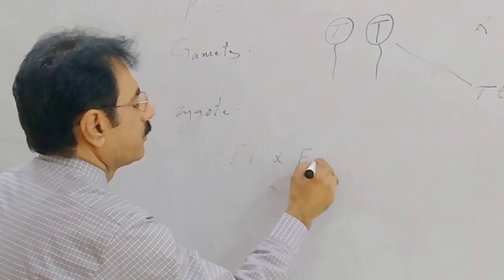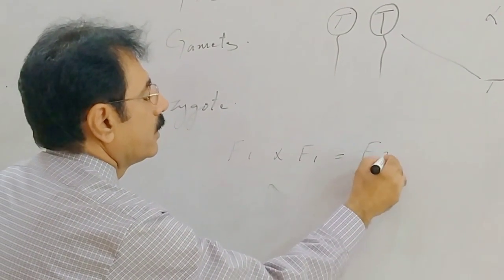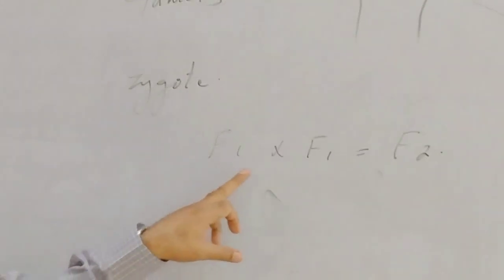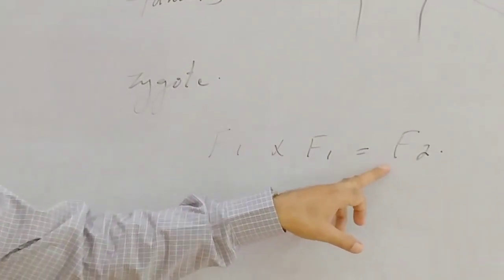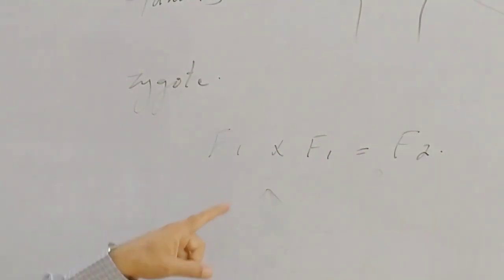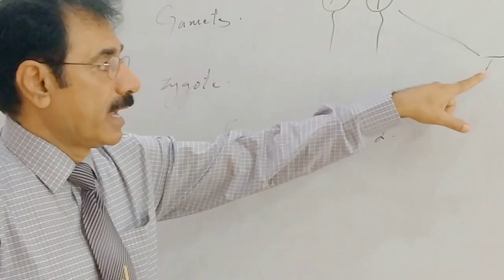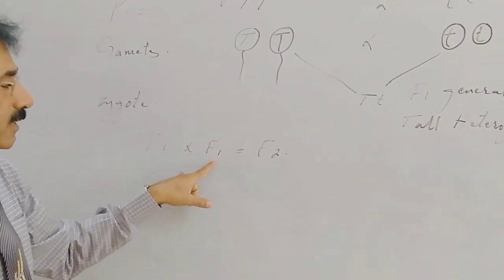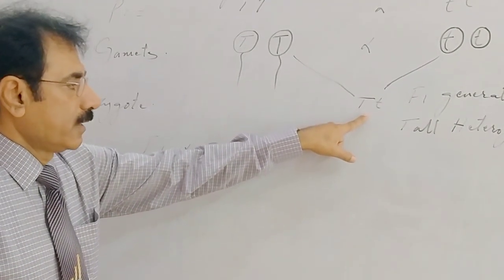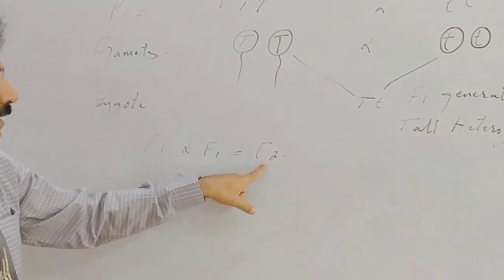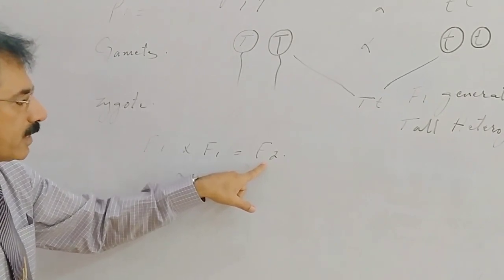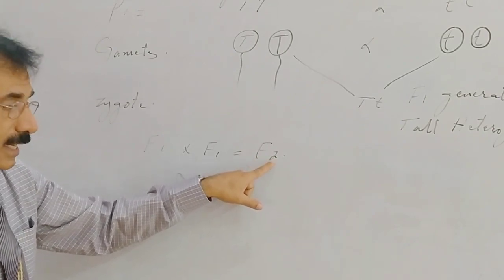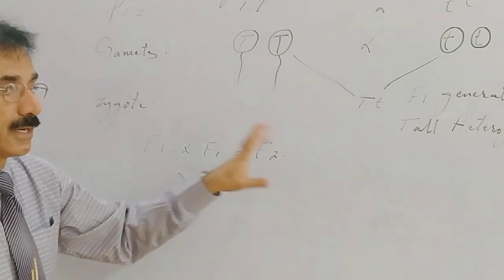F1 into F1 is equal to F2. What is understood by F1 into F1 is equal to F2? It means if F1 male, heterozygous tall, is allowed to cross with F1 female, that meaning the heterozygous tall, the offspring obtained from such cross will be called F2 generation. F2 meaning second, 2 for second, F for filial, second filial generation.